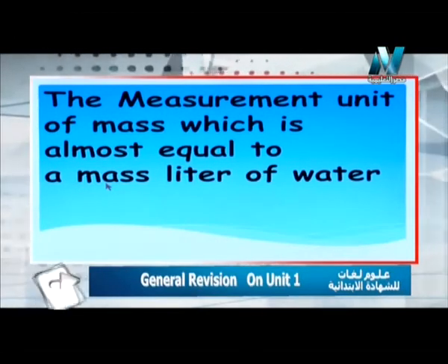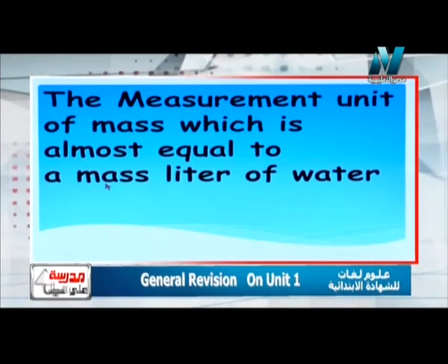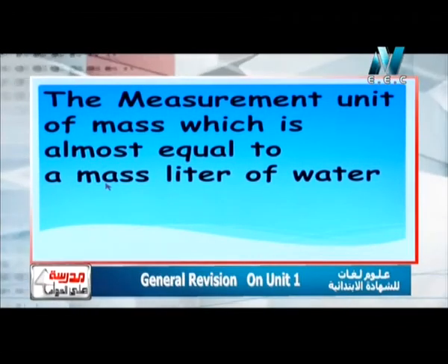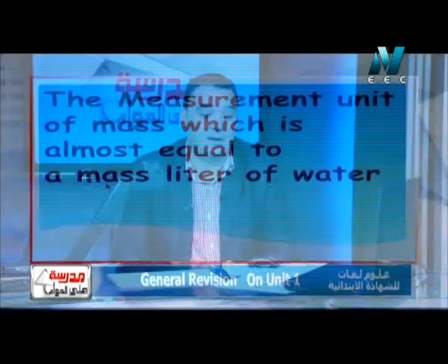So concentrate well and don't rush. Here it says measurement unit of mass. We can write gram, kilogram, and ton. Surely wrong, because here I want the unit which is equal to the mass of a liter of water. The mass of a liter of water will be kilogram. I have three units for measuring mass: gram, kilogram, ton.